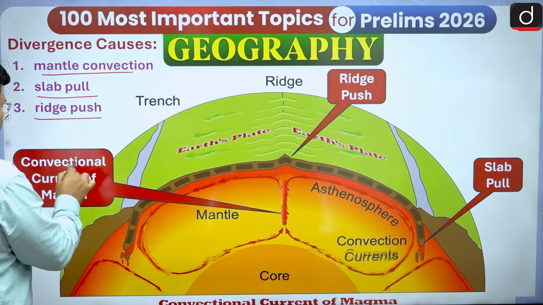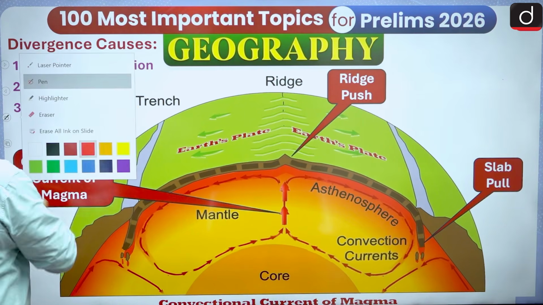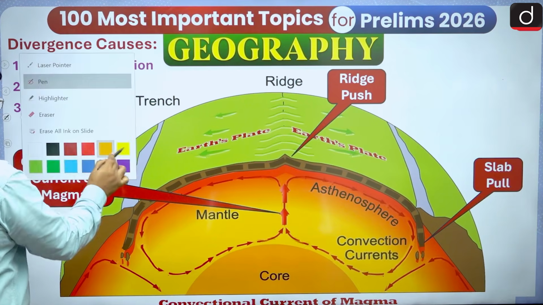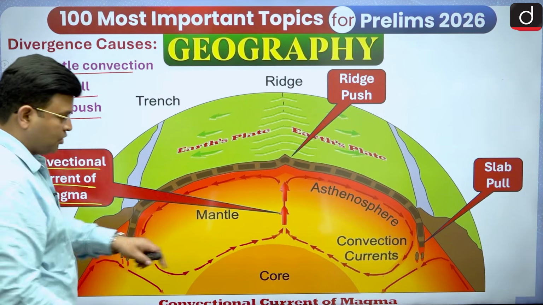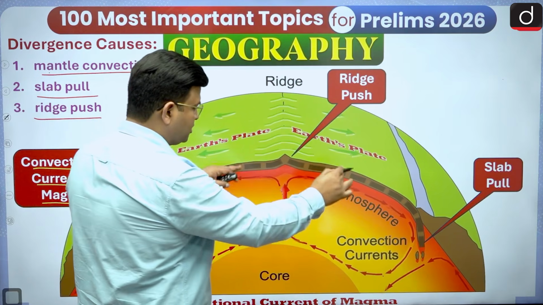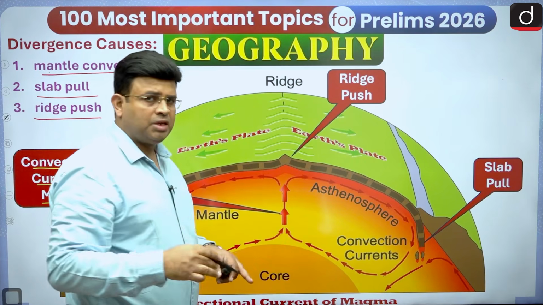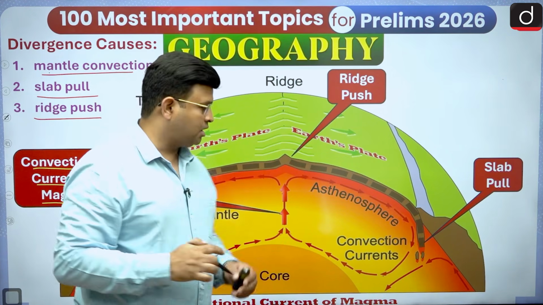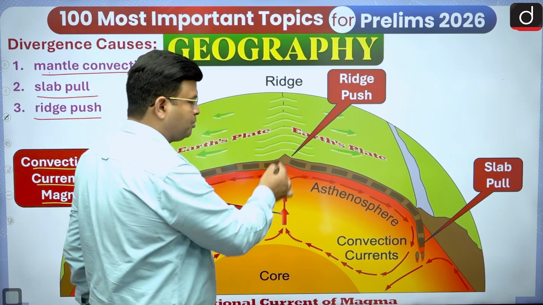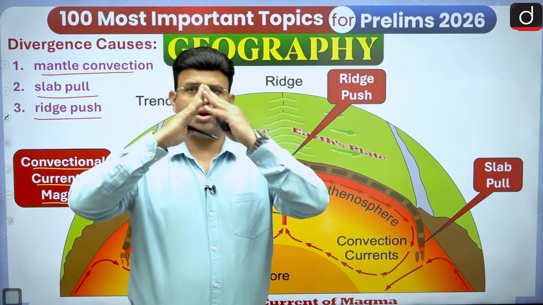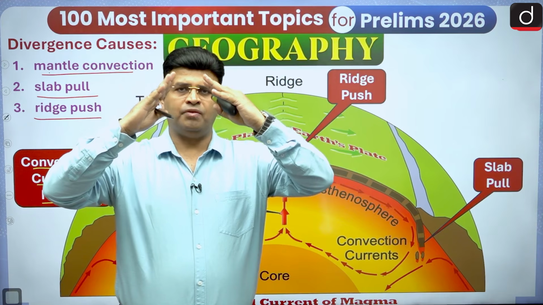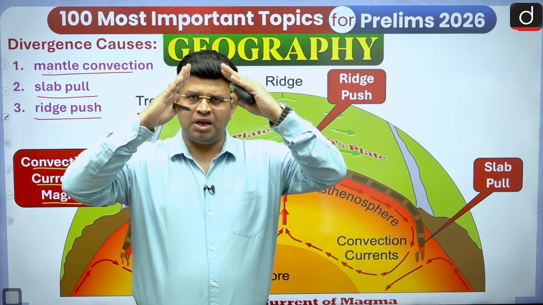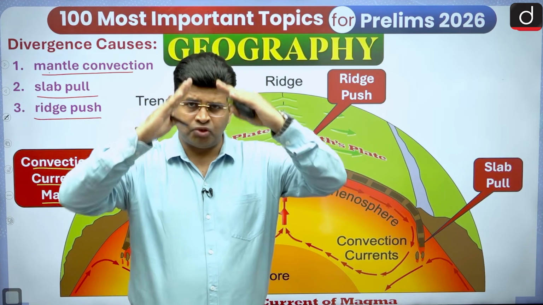The convectional current of magma is the first important force, which puts friction on the plates or moves them away. At the same time, this is the uplifted portion, and this uplifted portion is known as a ridge. Any ridge, being uplifted, feels more gravity, and under gravity it is pushed down.